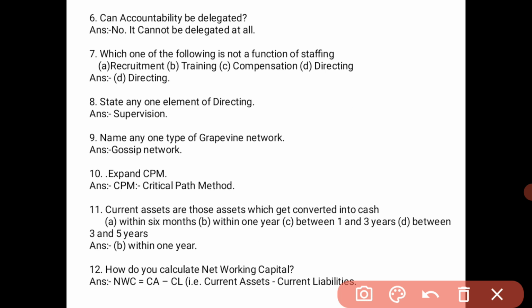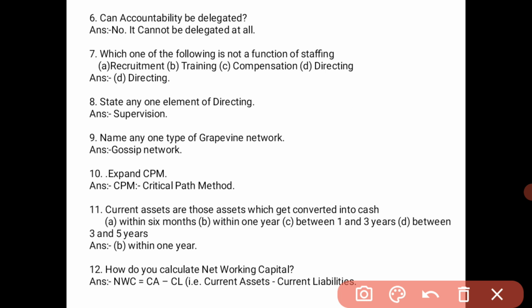There are mainly four elements, and from those four you have to write any one, that is supervision, or we can write motivation, or leadership, or communication.